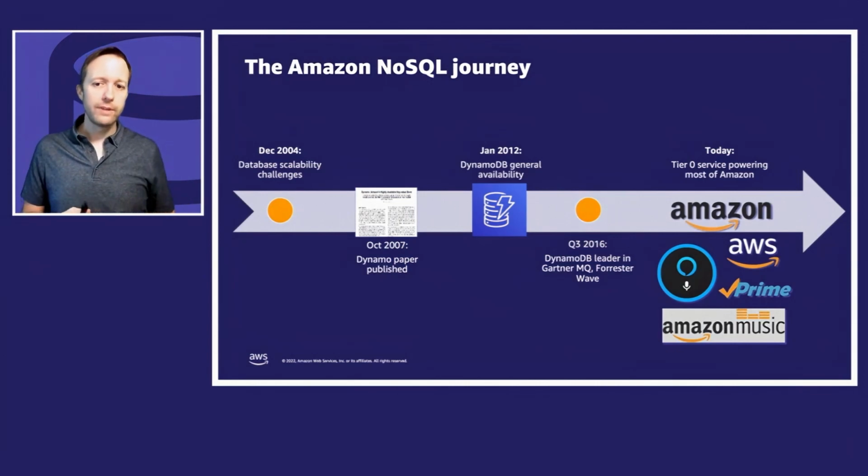DynamoDB came about, we could really trace it back to 2004. In 2004, Amazon.com had been growing for many years, and it had an outage. The outage was caused by database issues. It just had grown too large for the relational databases that it was built on. And that caused engineering to think, what can we do? We don't want to stop growing. We need to keep growing.